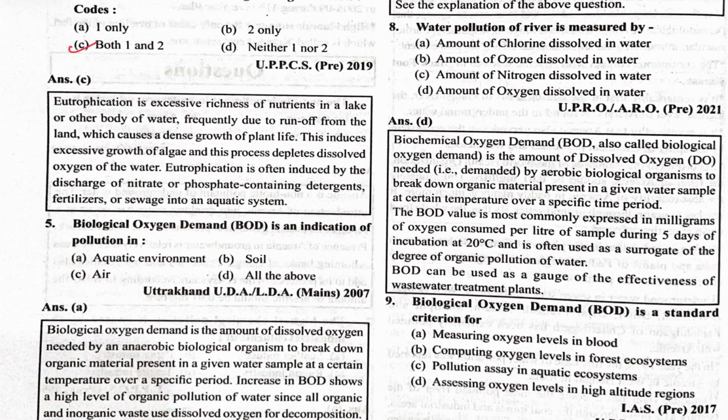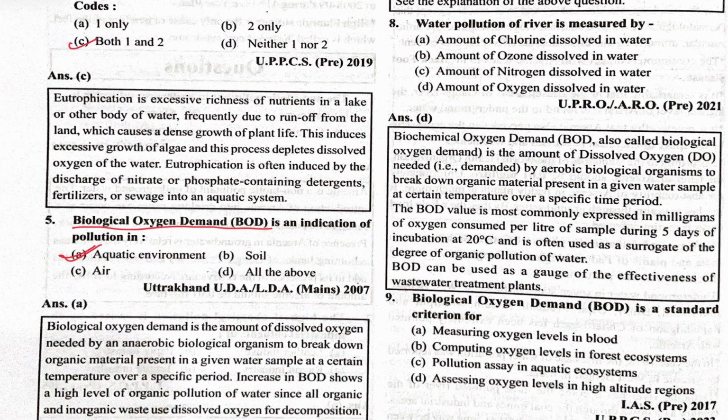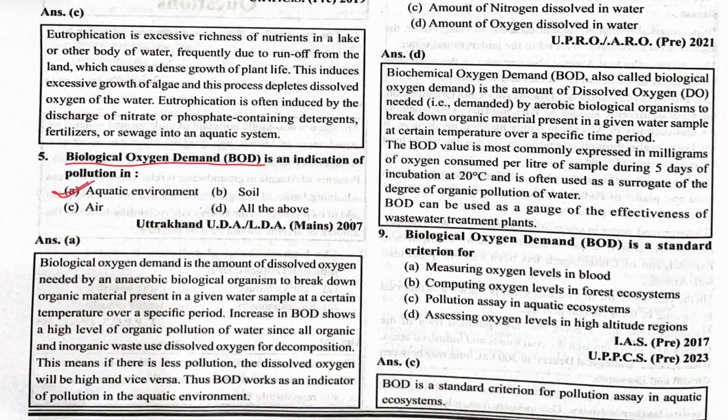Next one is biological oxygen demand, BOD. Biological oxygen demand is an indicator of pollution in what? It is air, no, soil, no, aquatic environment. Biological oxygen demand is the pollution indicator of the aquatic environment.